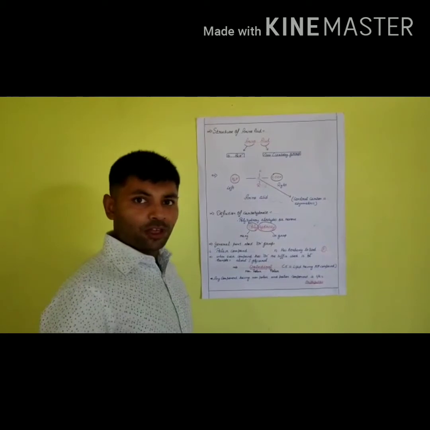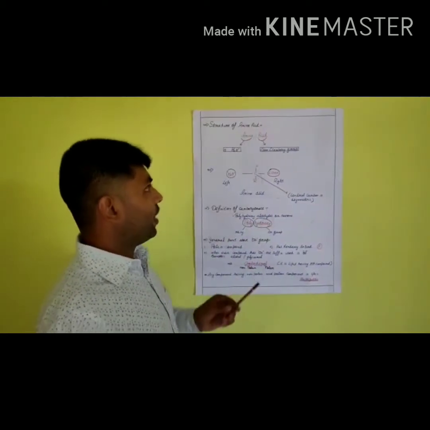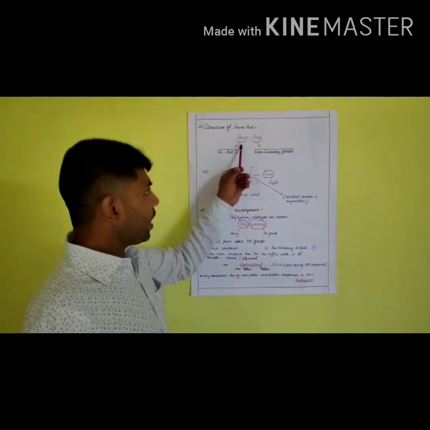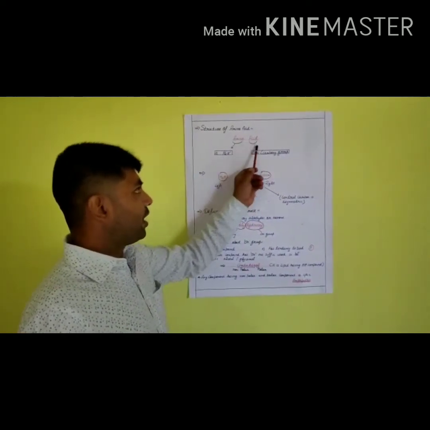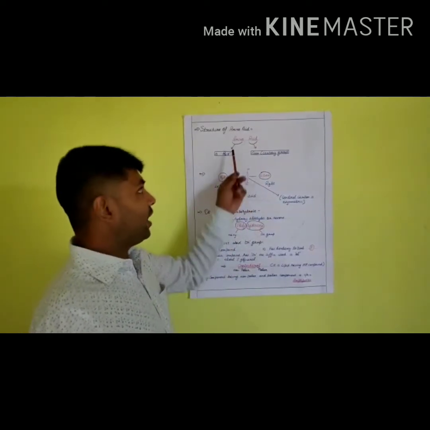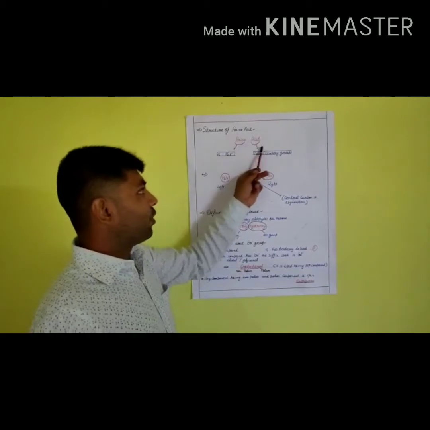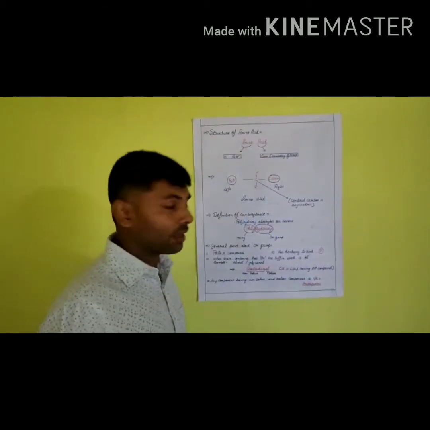We have discussed the asymmetric carbon. Now we will see the structure of amino acid. Amino for the H2N group, acid for the carboxyl group or COOH. The name is written as amino acid, not acid amino, because it has proper meaning.